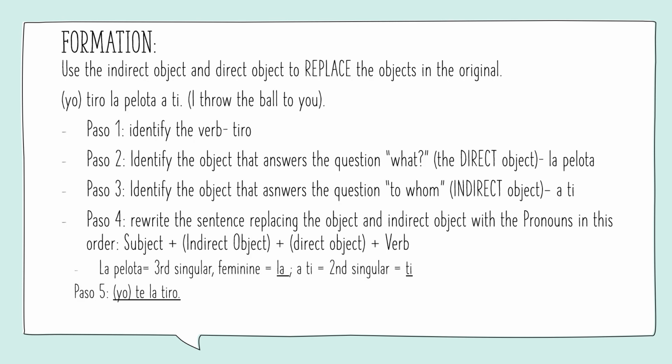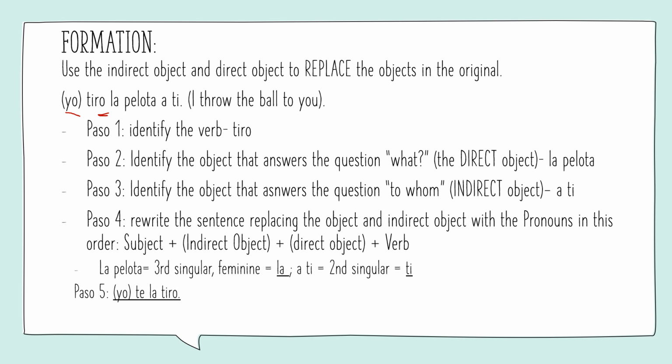So now I want to talk a little bit about the formation of these sentences. So in a typical sentence, if you look at this one down here, we have yo, which is in parentheses because remember, unless it's third person, you don't really need to specify your subject because it's implied with the ending of your verb. Yo tiro la pelota a ti. I throw the ball to you. So we have it set up, generally speaking, before we have replaced anything, with verb, direct object, and then to whom. So verb plus what plus to whom.